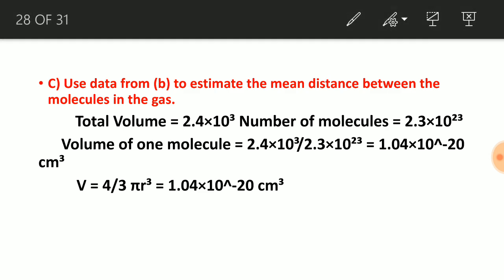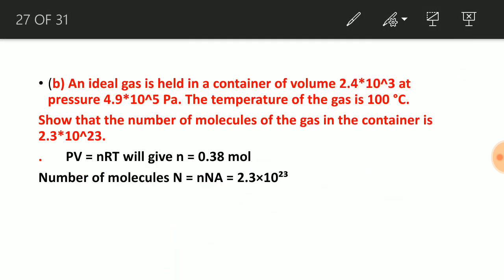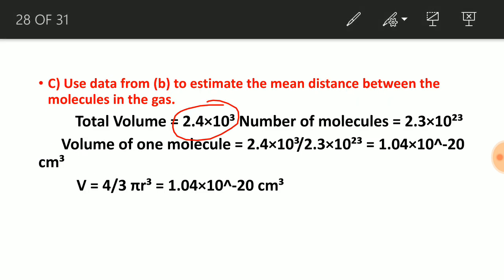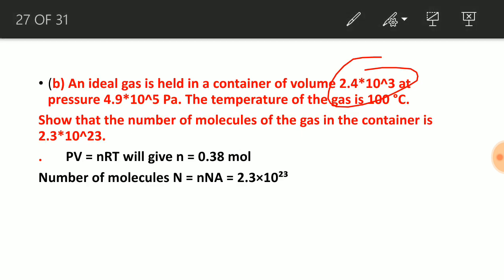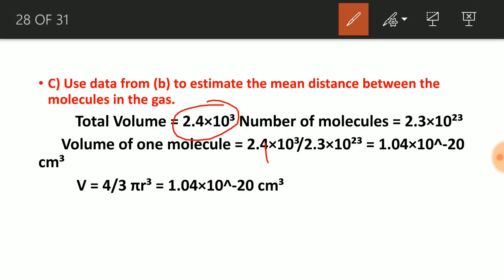Now let us see this. Using the data in part B, estimate the mean distance between the molecules of the gas. We know the total volume of the gas is given here, and we also know the number of molecules. So the volume of one molecule will be the total volume divided by the number of molecules.